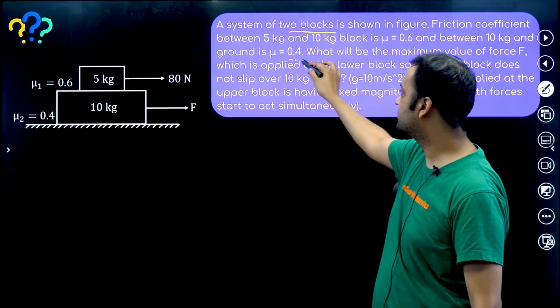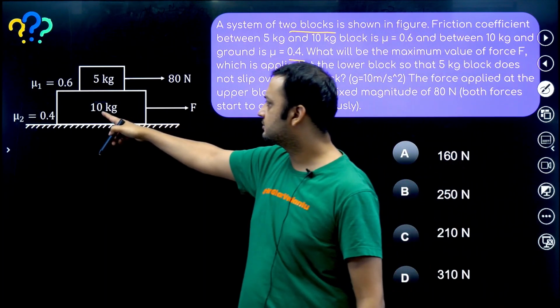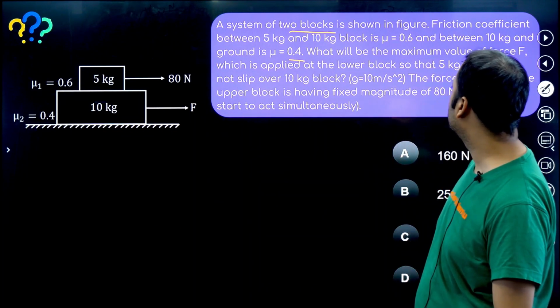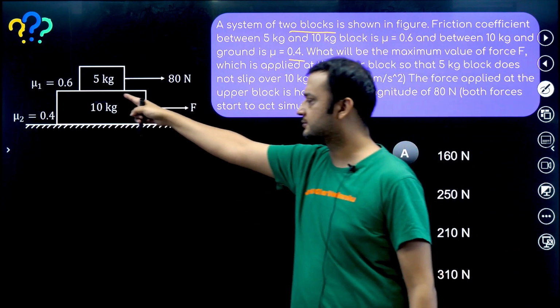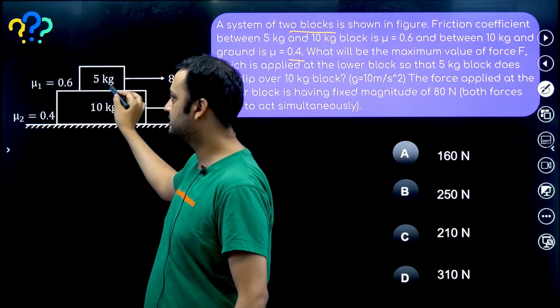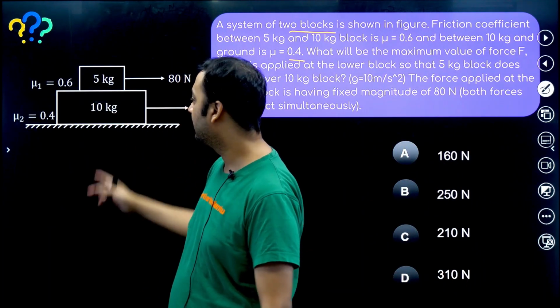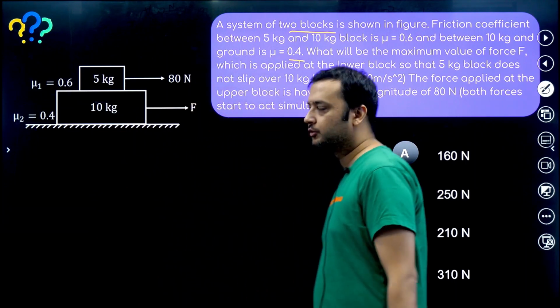The coefficient of friction between the 10 kg and the ground is 0.4, and between both the blocks is 0.6. So here the coefficient of friction is 0.6, and here the coefficient of friction is 0.4. That means friction is present on both the surfaces.